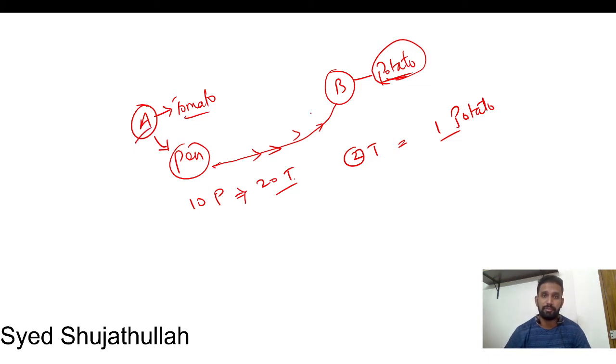Country A is in the better position because country B is demanding the products of A. Then A says that 2 tomatoes is equal to 1 potato, or the other way around you can say 1 tomato is equal to 2 potatoes, because A has the upper hand, so we will take it in a proper way: 1 tomato is equal to 2 potatoes.